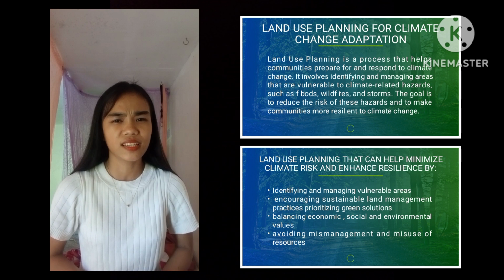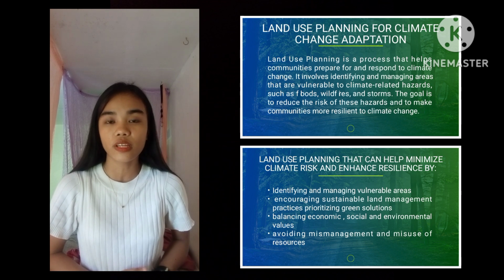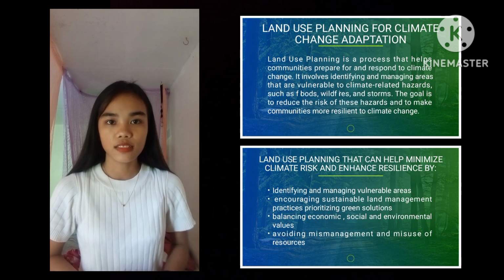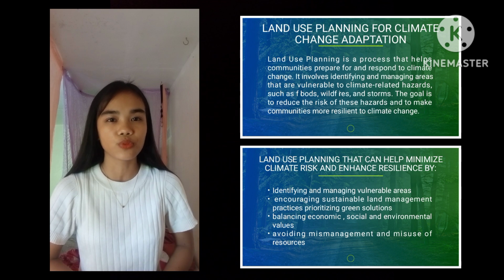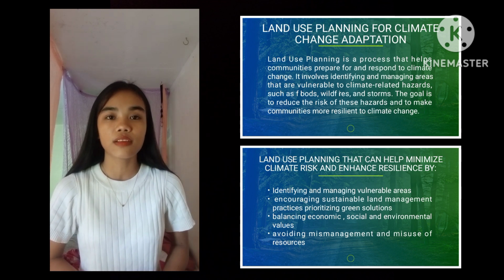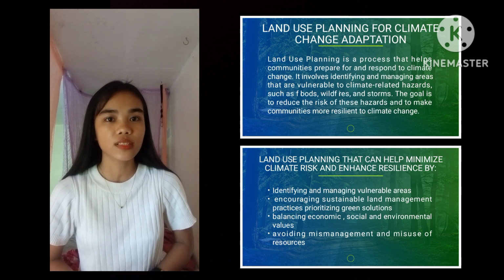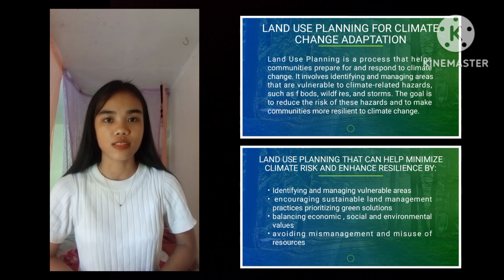So land use planning can help minimize climate risk and enhance resilience by first identifying and managing vulnerable areas. Second, encouraging sustainable land management practices, prioritizing green solutions. Third, balancing economic, social, and environmental values. And the last one is avoiding mismanagement and misuse of resources.